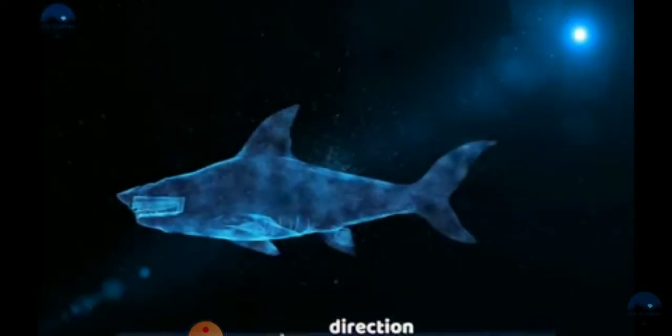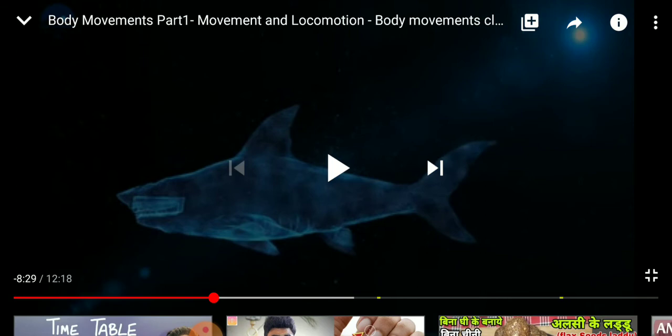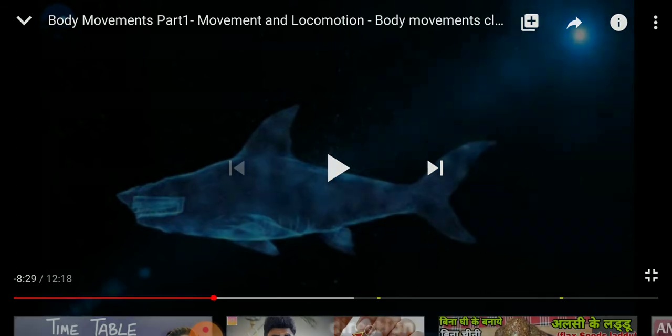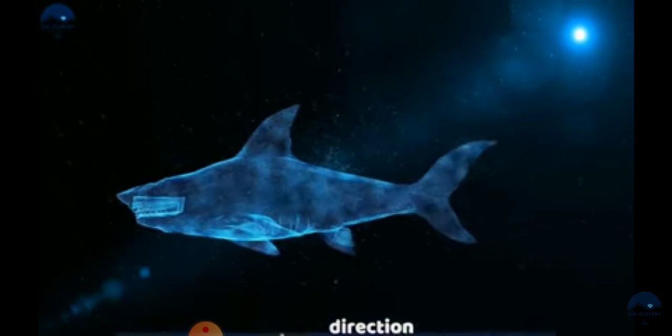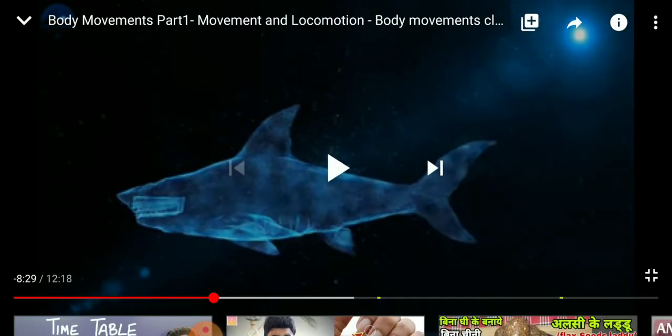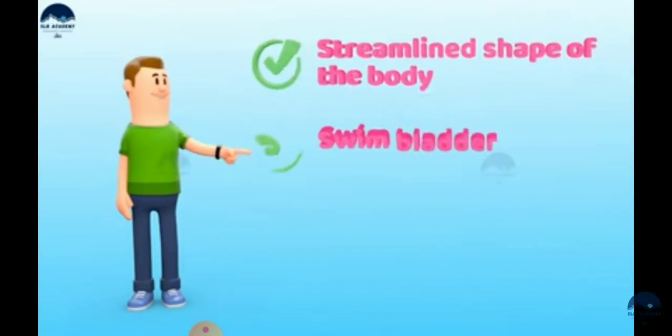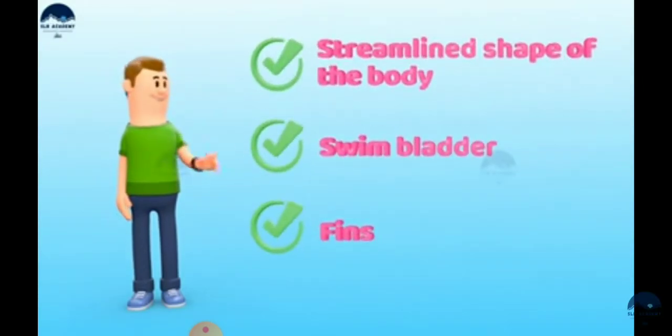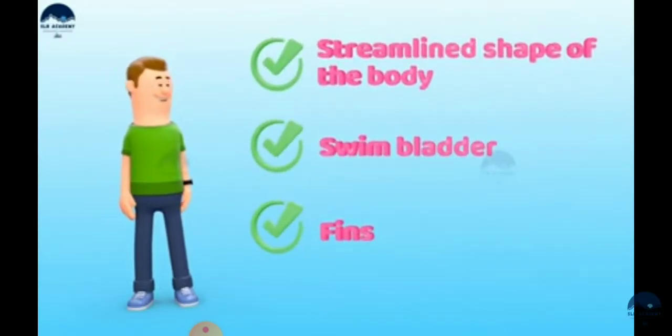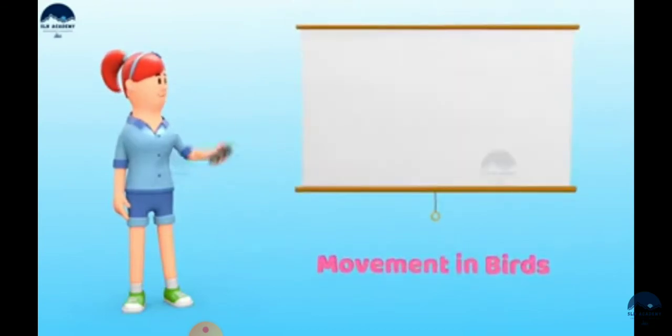Okay, and the skeleton of the fish is covered with the muscles, as you can see earlier. So while swimming, the muscles make the front part of the body curve to one side, and the tail part swings in the opposite side, as you can see here in this animation. So what are the features of fish? Streamlined shape, swim bladder and fins.